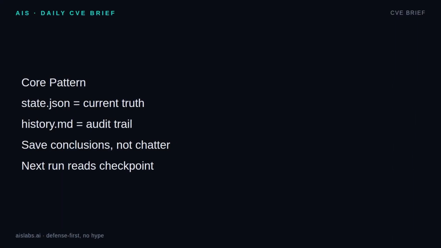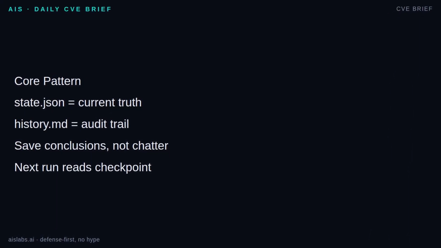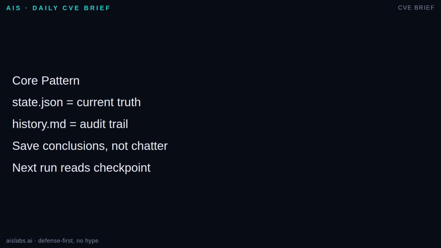The pattern is opinionated. Save state, not the entire conversation. Use one compact state file as the loop's working memory. I usually call it state.json. That file is the current truth: goal, status, completed work, pending work, failures, evidence, next action, and attempt counters.